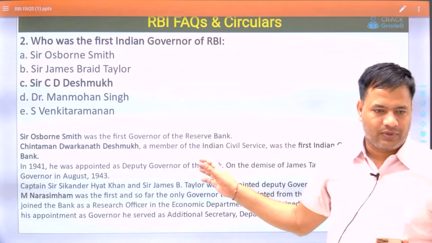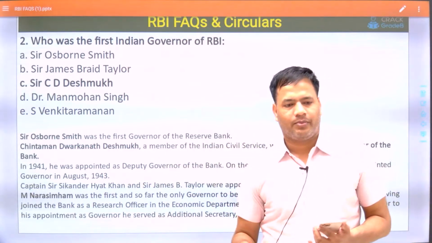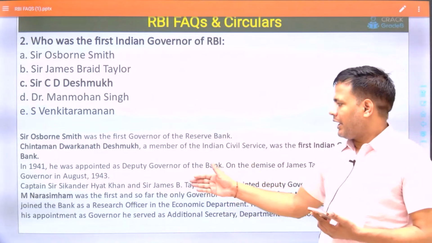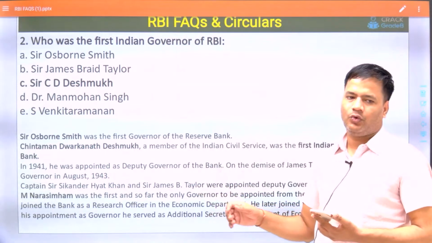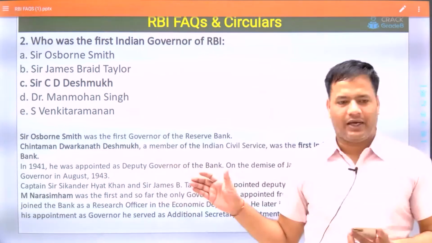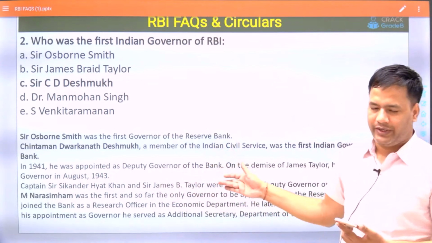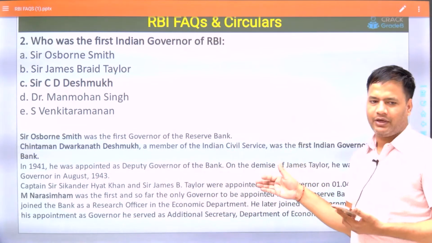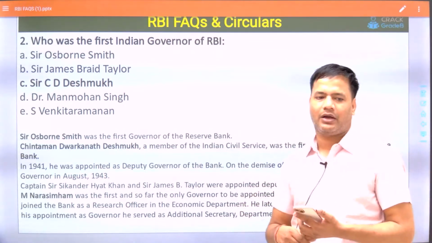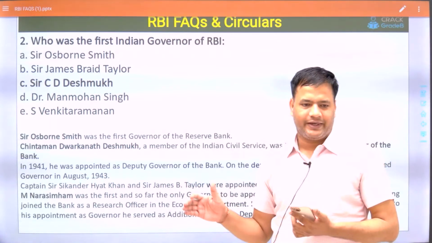Earlier, most of the governors who were appointed were bureaucrats of the central government of India. So M. Narasimhan was the first governor who had a background in RBI, but after some time of joining RBI, he joined the central government. Then he was appointed as RBI governor, but he had a background of RBI.